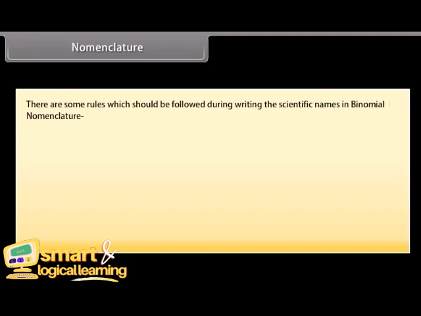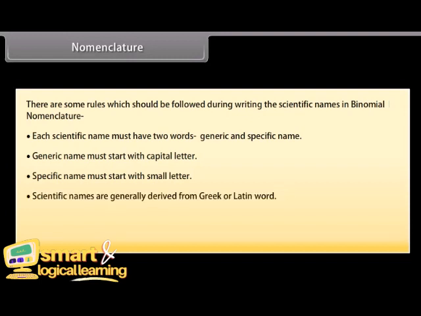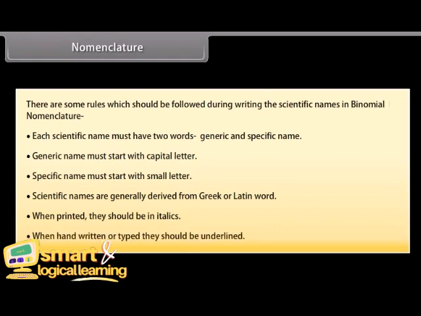Each scientific name must have two words, a generic and a specific name. The generic name must start with a capital letter. The specific name must start with a small letter. Scientific names are generally derived from Greek or Latin words. When printed, they should be in italics. When handwritten or typed, they should be underlined.